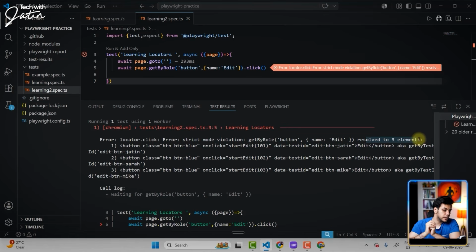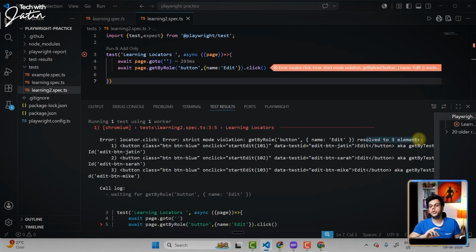Now the interviewer is asking, if with a locator you are able to find multiple elements, what error are you going to get? Strict mode violation error. The second part over here is how would you fix it?